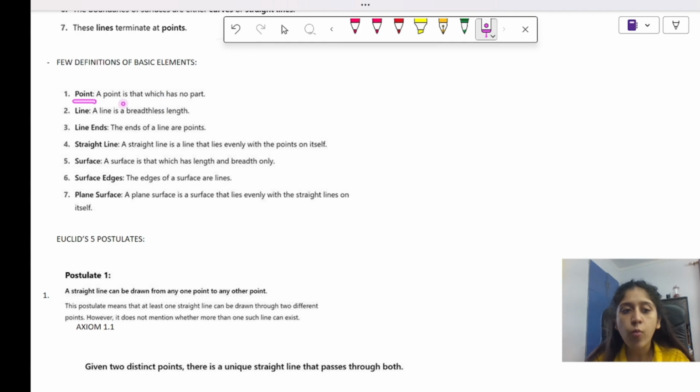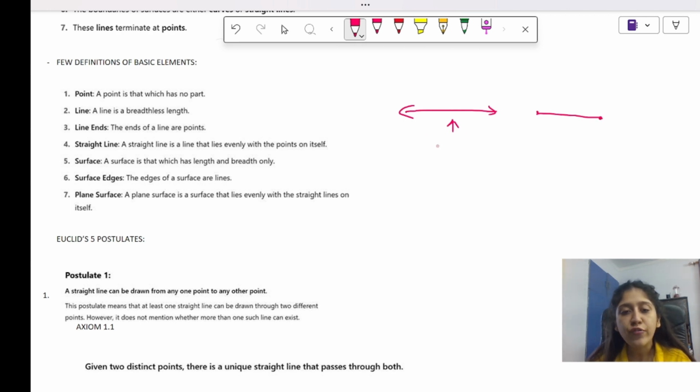Point क्या होता है? A point is that which has no part. This is a point. But इसकी definition क्या होती है? Which has no part. ठीक है, line. A line is a breadthless length. मतलब ये देखो, a line can be a definite line or an indefinite line. Now look here, this is an indefinite line from both sides. When we make arrows, that is called indefinite. ये line indefinite line है. This line is a definite line.